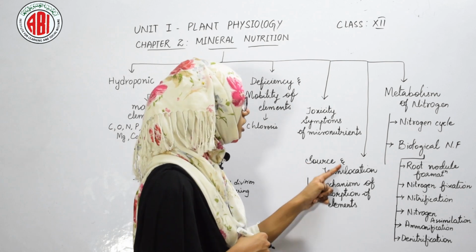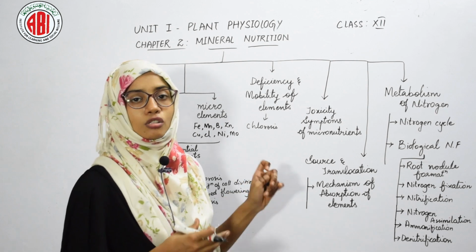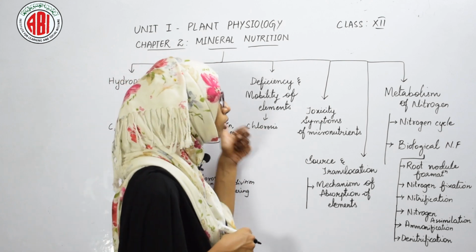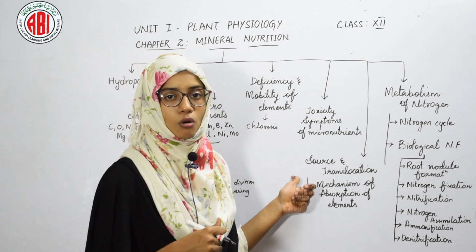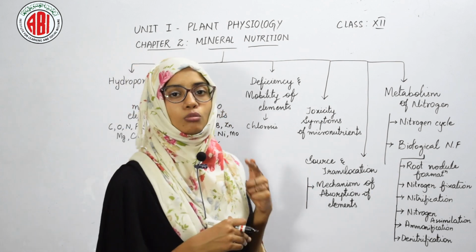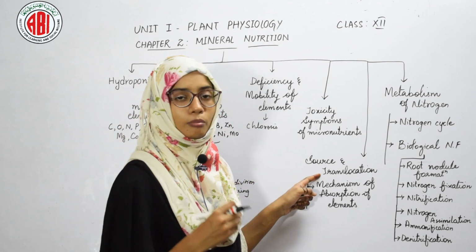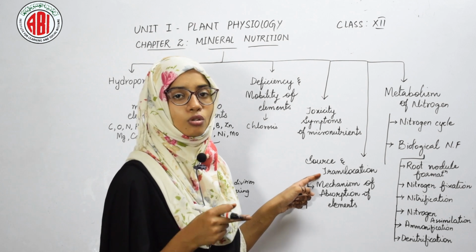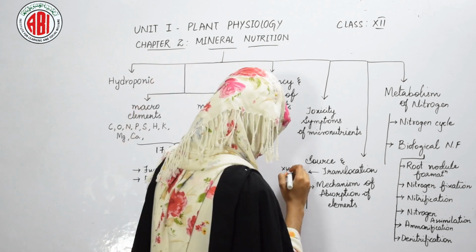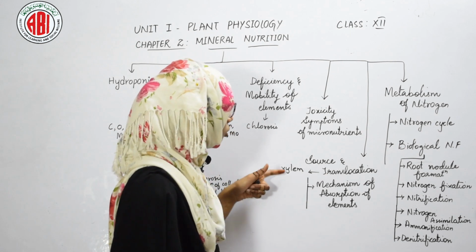The next is source and translocation. What is the source where these elements are present? Soil is the source and the reservoir of all the elements, and from the soil they have to move to the roots and then to the other parts of the plant. So the translocation of minerals from the soil to the roots, then from the roots to the stem and then to the leaves, is carried out by the specialized tissue called xylem. So the translocation is carried out by the xylem.